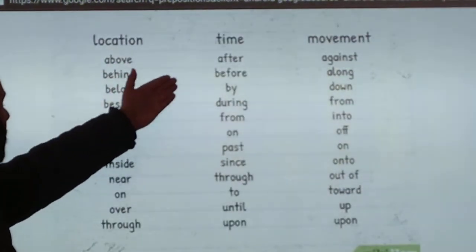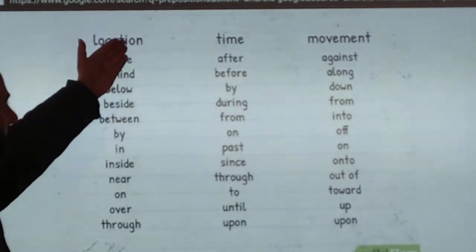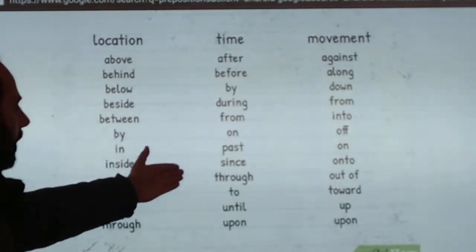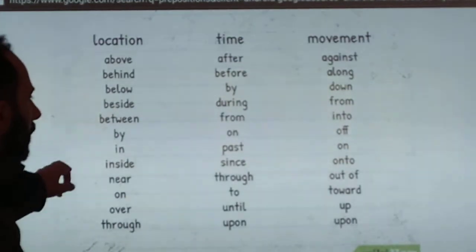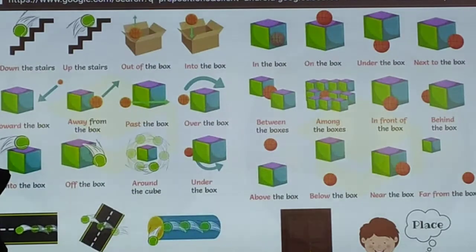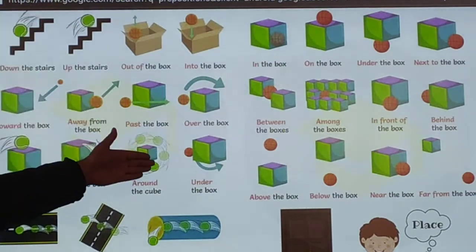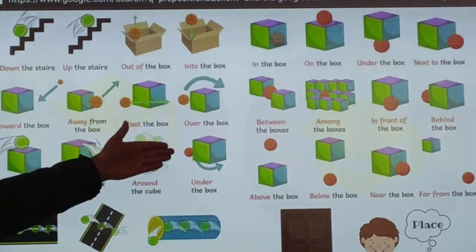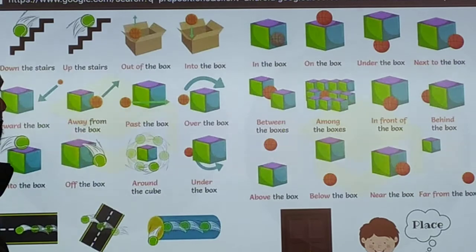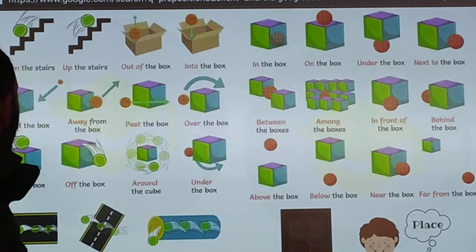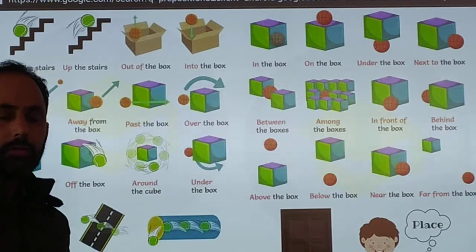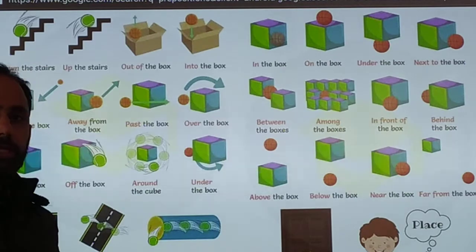Location, time and movement. Location means above, that is position. Time: after, before, by, during, from, on, past, since, through, till, upon. Movement, we show the movement: against, along, down, from. Yes, you can understand also with the help of this. That is down the stairs, up the stairs, out of the box, in the box. You can see also this. I hope that you have understood. Still, if you have any doubt, please say to me.